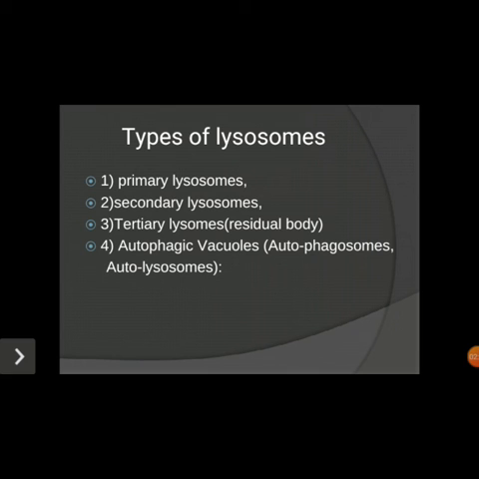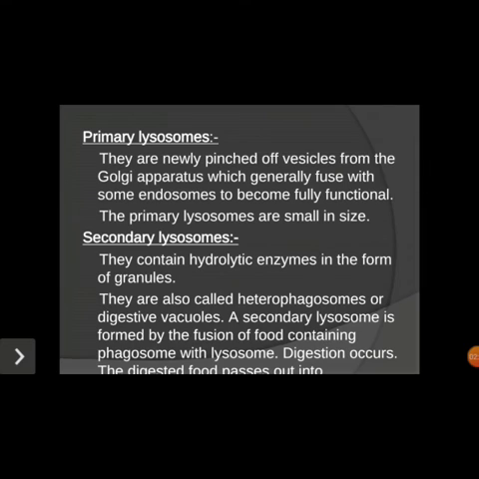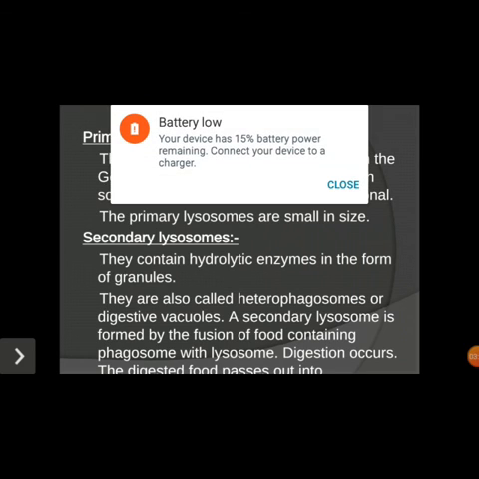Coming to the primary lysosome. Primary lysosomes are pinched off from the Golgi apparatus. In the previous topic we discussed how these are pinched out from the cisternae of the Golgi apparatus. This pinched part coming from the Golgi apparatus, we term the primary lysosome. Primary lysosomes are small in size and have inactive hydrolytic enzymes.